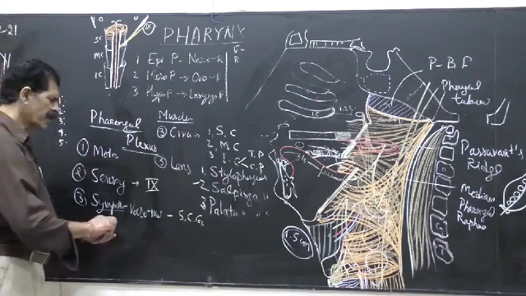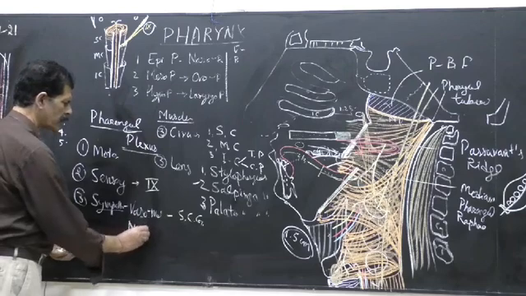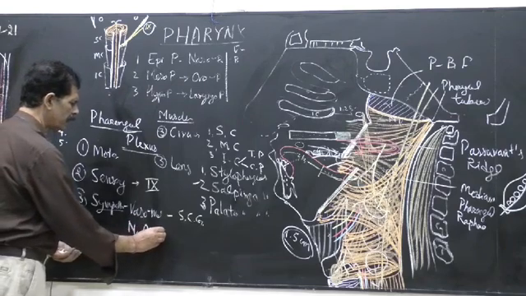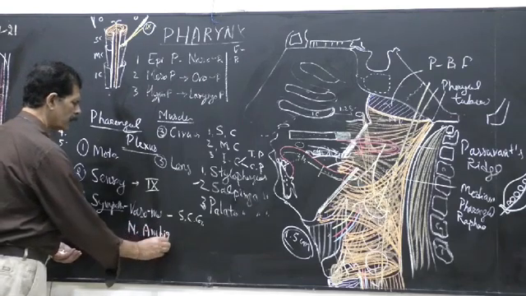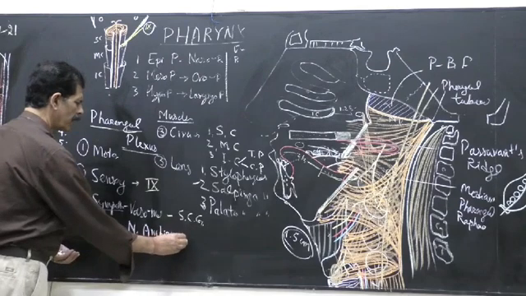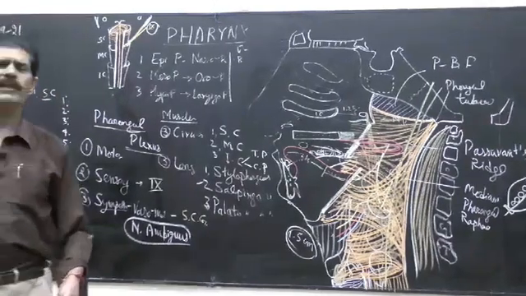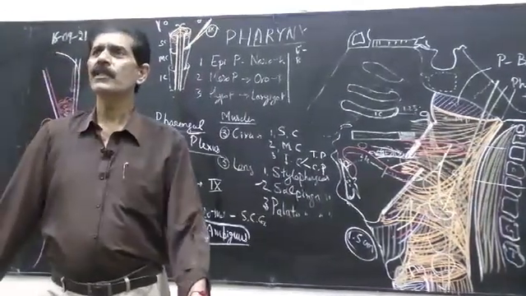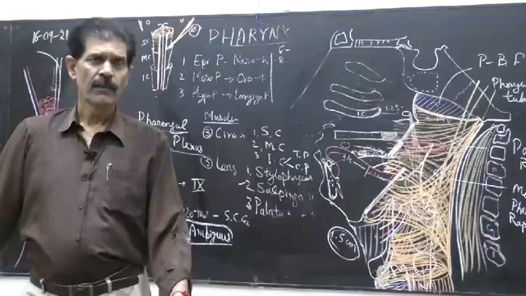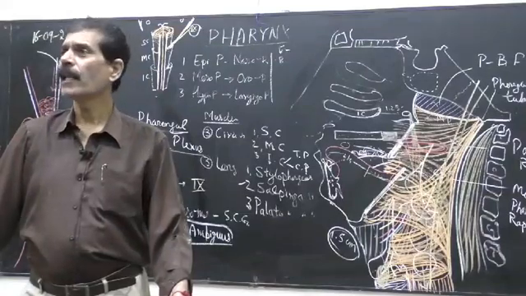Nucleus ambiguus is situated in the medulla, from where these 9th, 10th and 11th nerves are arising. So always remember, whenever the word nucleus ambiguus comes, it means this nucleus is a motor nucleus for 9th, 10th and 11th nerves.